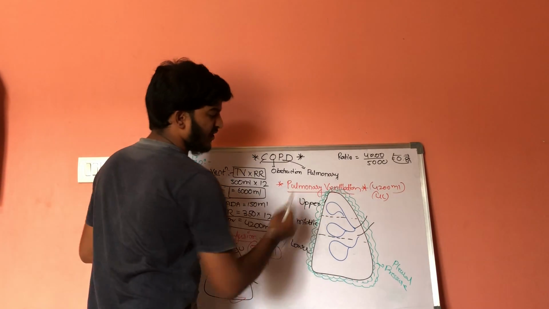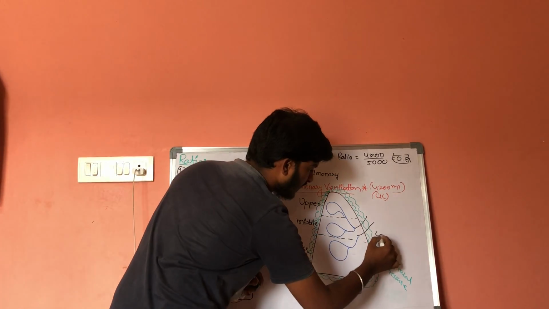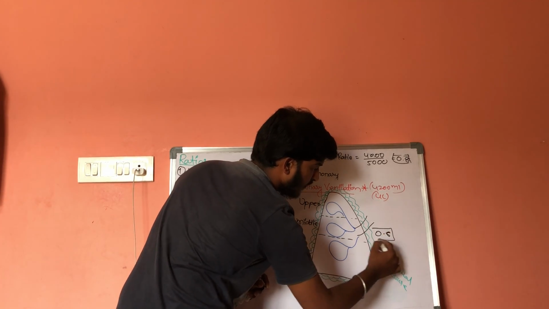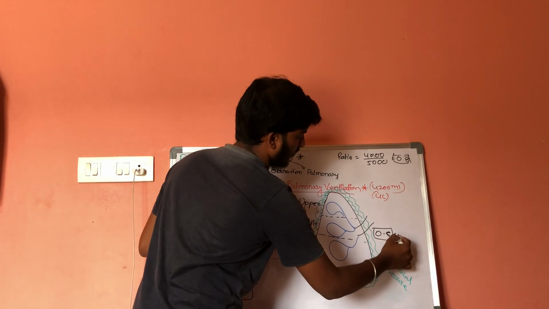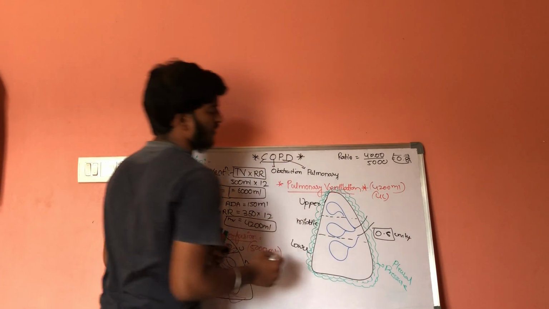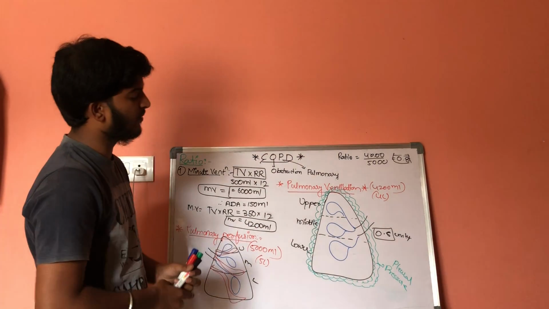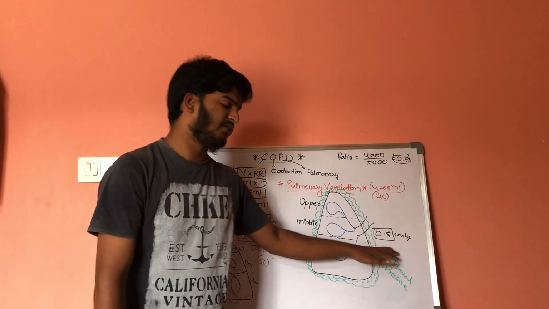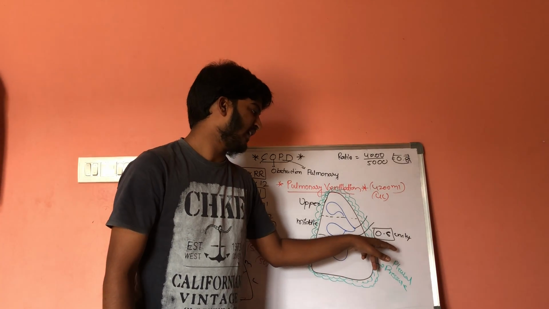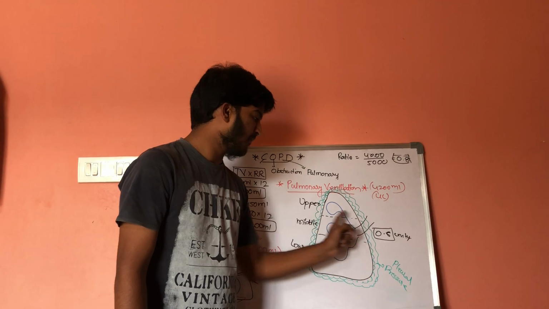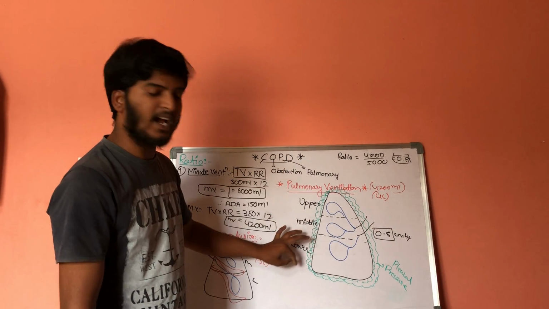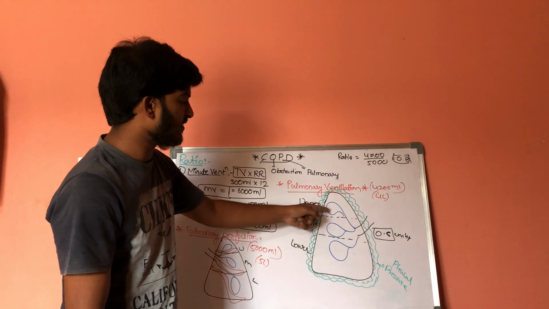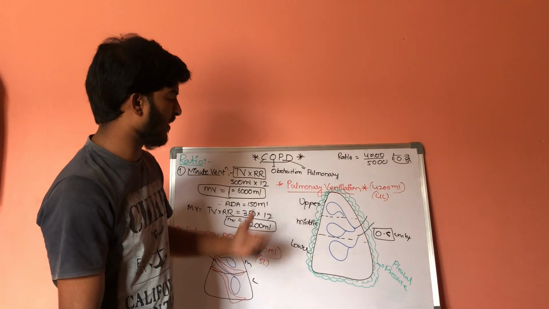This 0.8 is the ratio present in the middle part of the lung. So what will be the ratio at the upper part as well as the lower part? First let us discuss the ratio in the upper part of the lung.